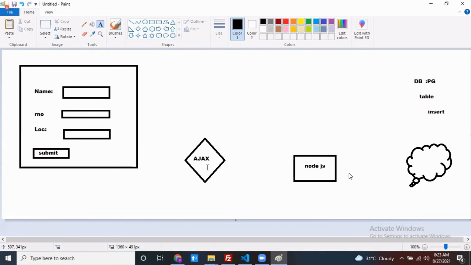If this is the only requirement, is there any work with the store? Do you want to store any data within the Redux store? No. Why? Because it is very simple. At the time of clicking on the submit button, I take this data and give it to this guy. This guy gives this data to my Node.js. My Node.js inserts the data within the database table. Now this guy gives the response back. That response goes to my component. My component gives the result to my end user, like success or failure. Like this, one message is going to be printed.